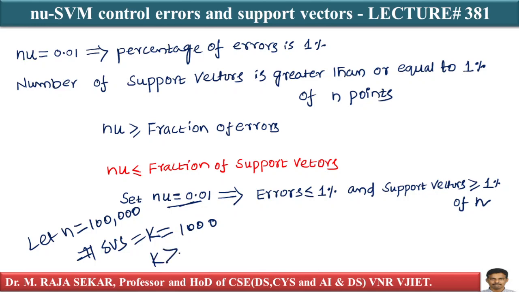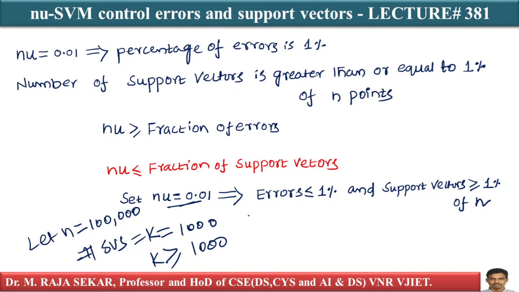So nu-SVM is one way for us to get an understanding of how many support vectors we get, at least 1000 in this case, and the number of misclassified points in the training data.